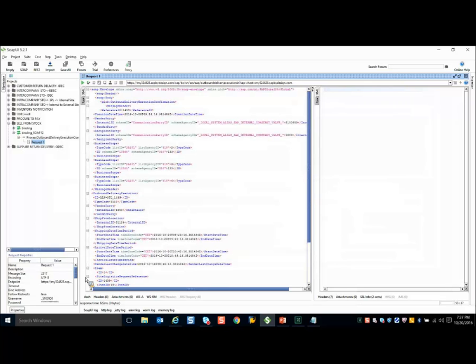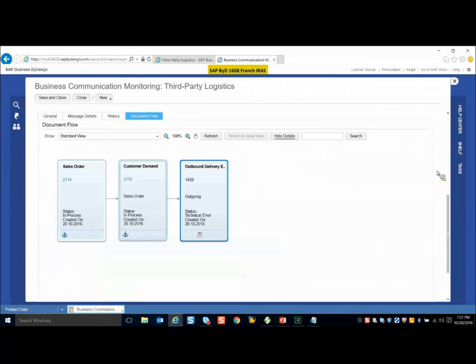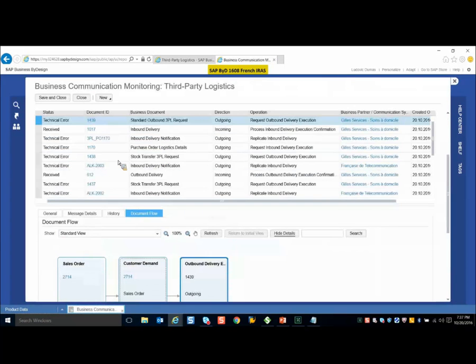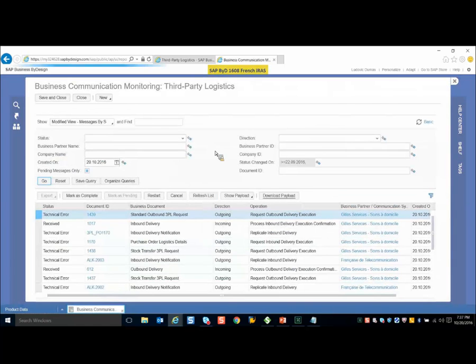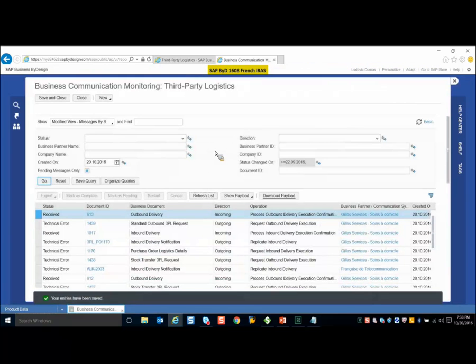So let's just execute it. I've already given the username and password. Okay, so I'll just check in business communication monitoring and refresh the list. We have to refresh manually because the system automatically updates the messages only after every 15 minutes.